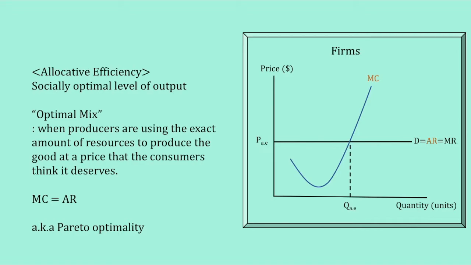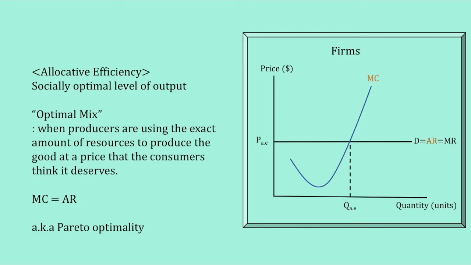What this means is that if price is greater than the marginal cost, then the consumers would be valuing the good more than the cost it took to make it. On the other hand, if the marginal cost was greater than the price, then firms are using more resources to produce than the value it gives to the consumers. Therefore, the allocatively efficient point is where MC is equal to AR, when producers are using the exact amount of resources to produce the good at a price that the consumers think it deserves. In a perfectly competitive market, it will be where MC intersects the demand curve, as demand is equal to AR and MR.